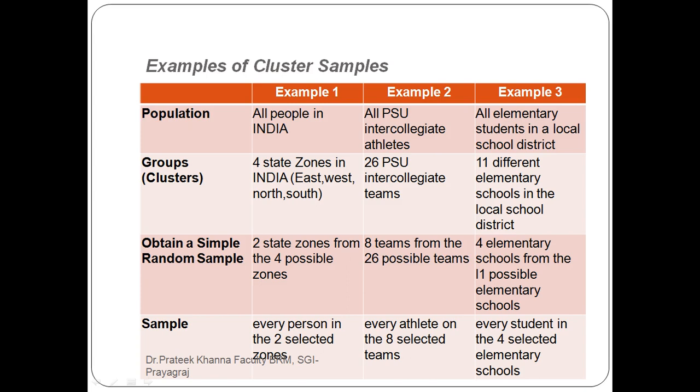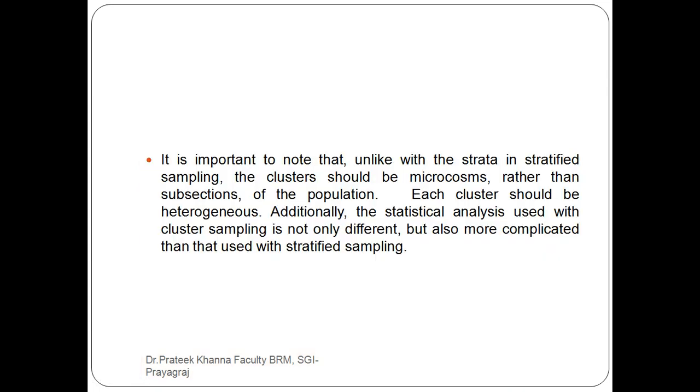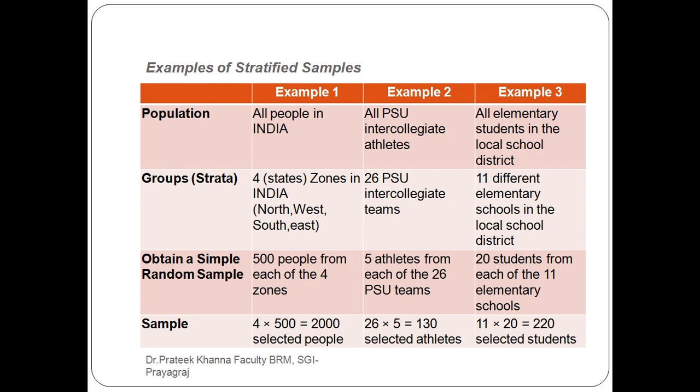In stratified sampling, we take 500 people from each of the 4 zones. It means we cover all 4 zones, and from each of the 4 zones, 500 people.